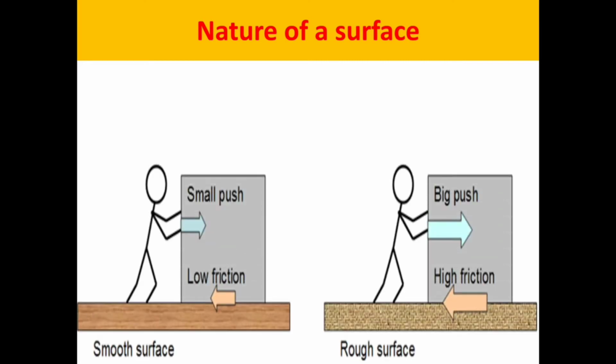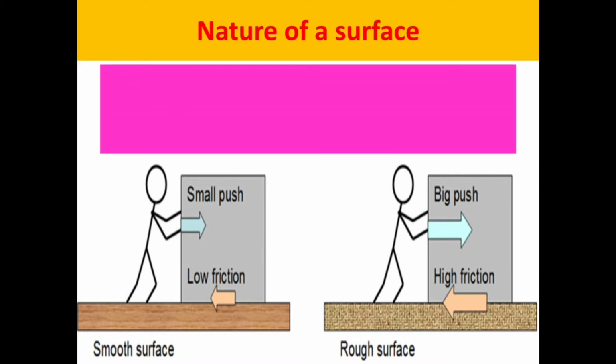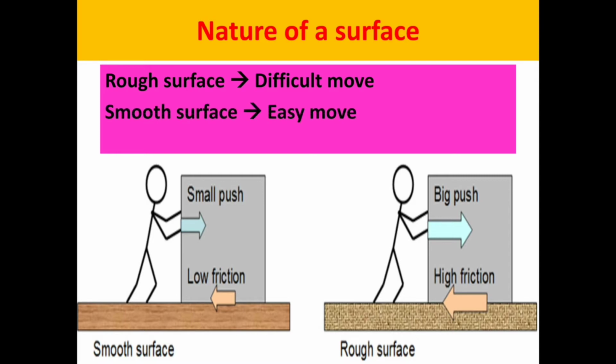If we move an object on a rough surface, it will be a little difficult, but at the same time moving on a smooth surface is easy. In rough surface it is difficult to move, in smooth surface easy to move. So we can say that friction varies with surfaces.